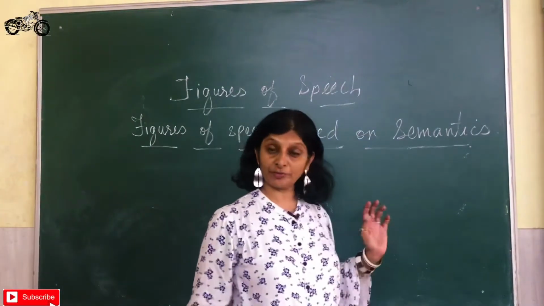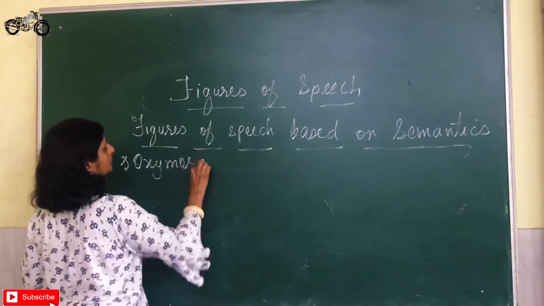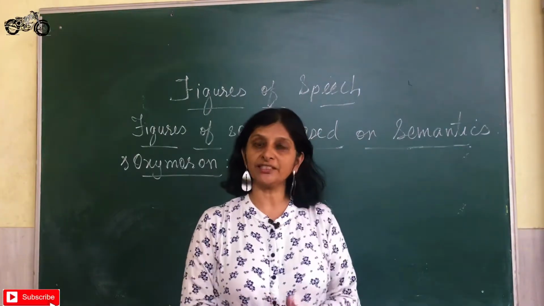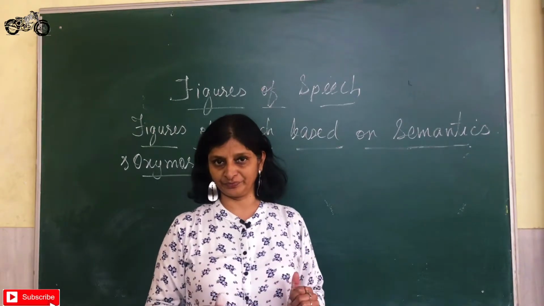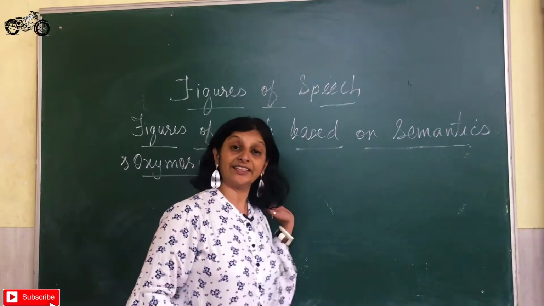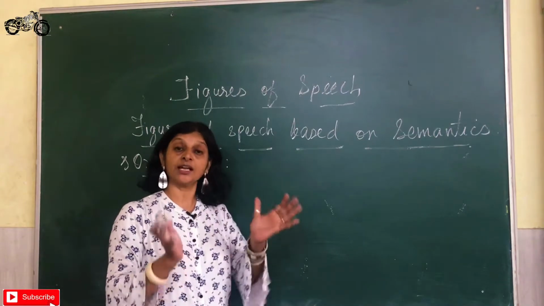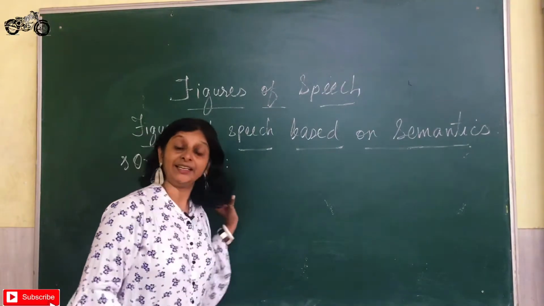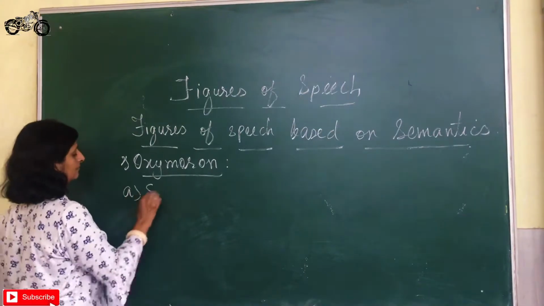Now, the second figure of speech in today's list is oxymoron. Oxymoron, this figure of speech refers to two contradictory words used together. This is done to make the sentence interesting. So, two contradictory or opposite words are put together to make the meaning interesting. That is what is called oxymoron. Let me give you examples.